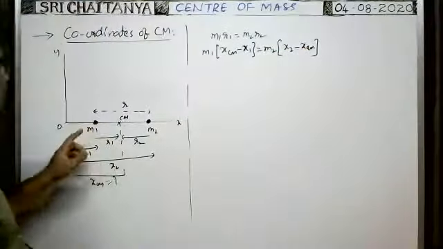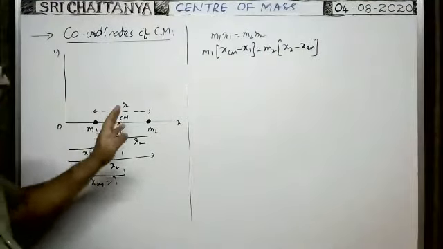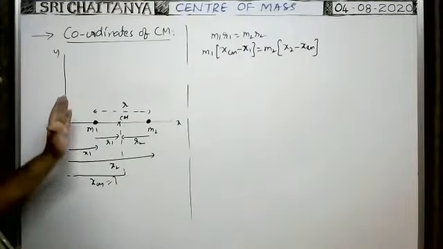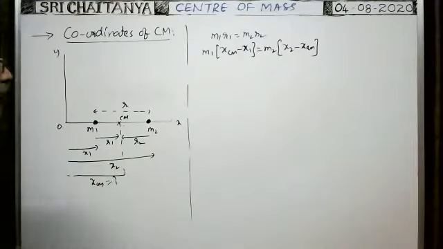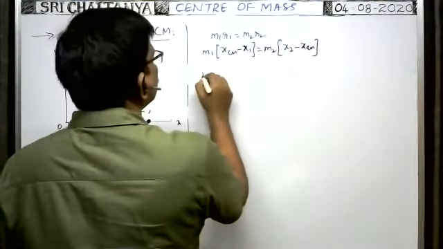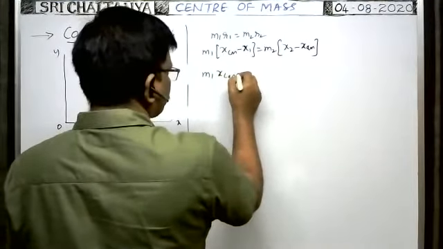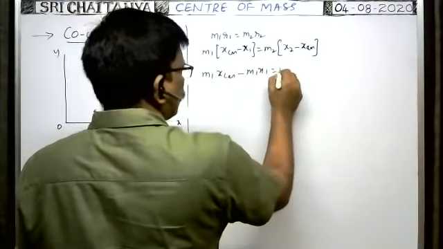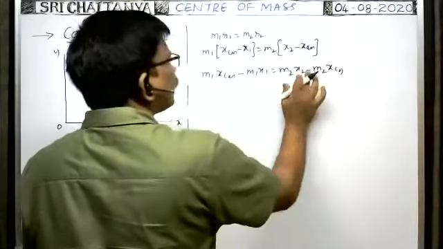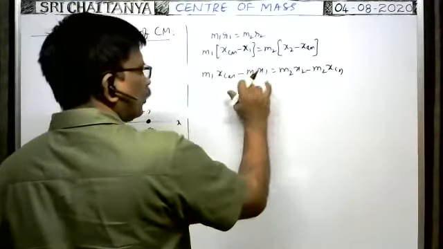Now we are given the x coordinate of the first particle and the x coordinate of the second particle. x1, x2 are given. xcm, the x coordinate of the center of mass, we have to find. So first you multiply them: m1 xcm minus m1 x1 is equal to m2 x2 minus m2 xcm. You bring minus m2 xcm to the left and m1 x1 to the right.